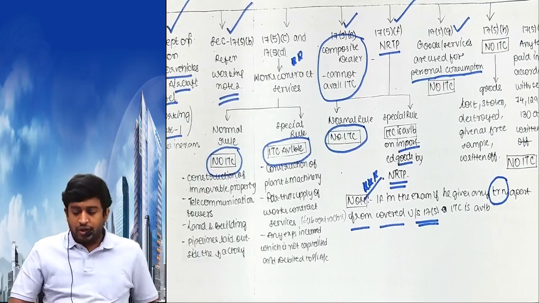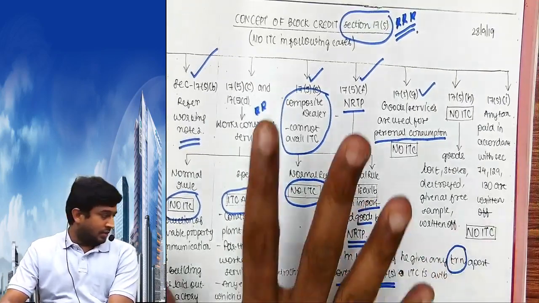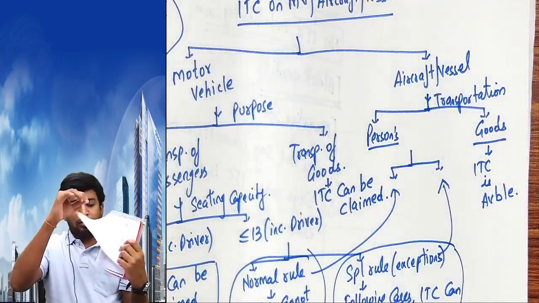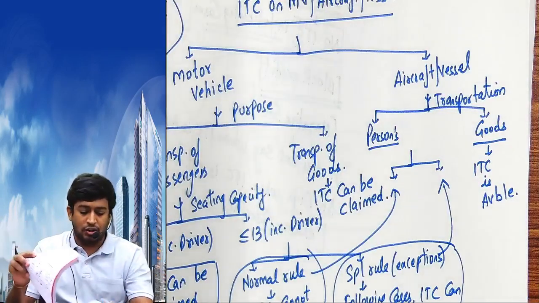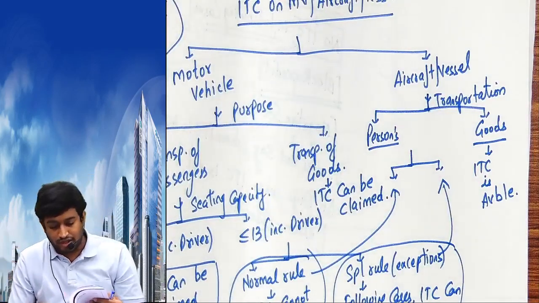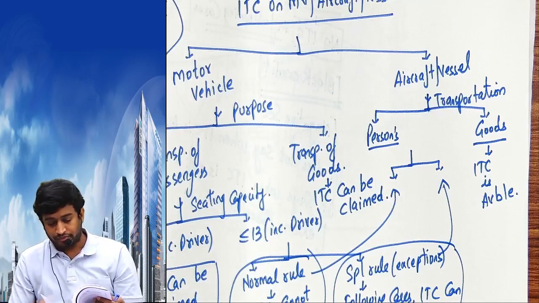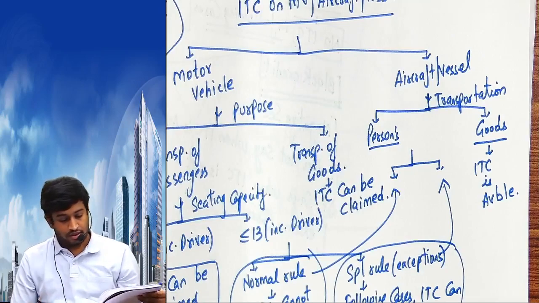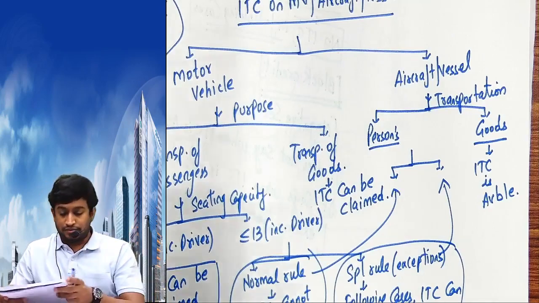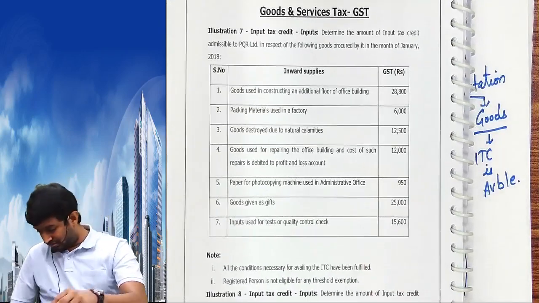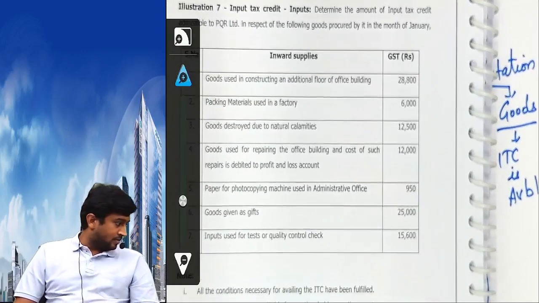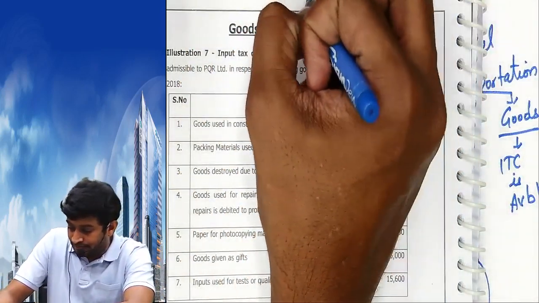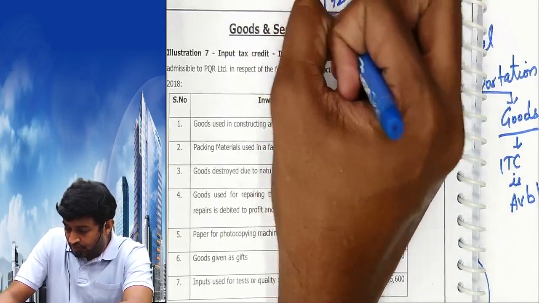Now we'll do a few problems. Keep this book in front of you. Keep this book along with those three sides in front of you. I'll tell you how questions will be asked in exam. Come to page 172. Question number 7.